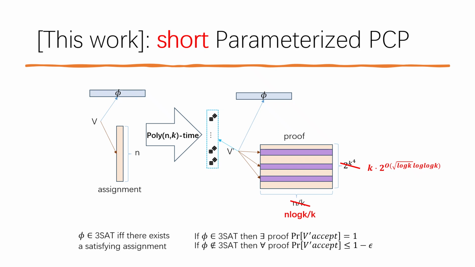To summarize, in this talk, we give a PCP for 3 set that reads a constant number of lines from the proof, and the proof has near linear k lines, and each line has n times log k over k bits.